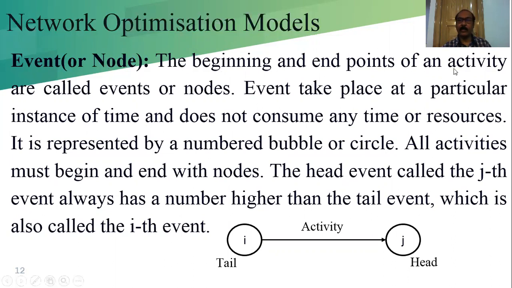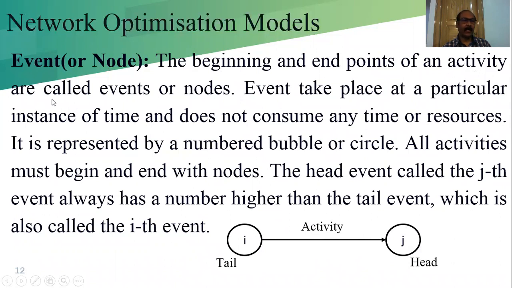The beginning and the end points of an activity are called the events or the nodes. Here I am considering one activity. This arrow notation is the activity, and this is a node, and this is another node. The beginning and the end points. This is the beginning, denoted by a circle or bubble. This is the end, denoted by a circle or bubble.